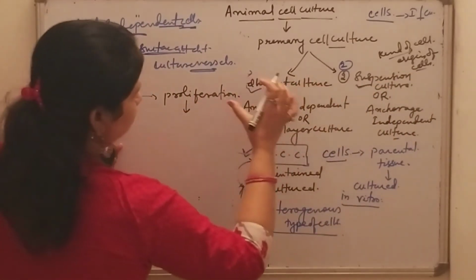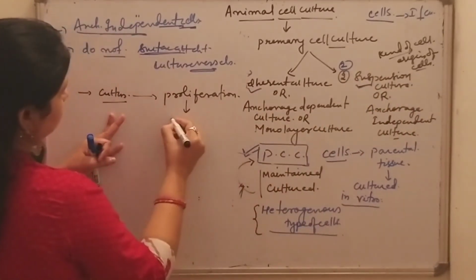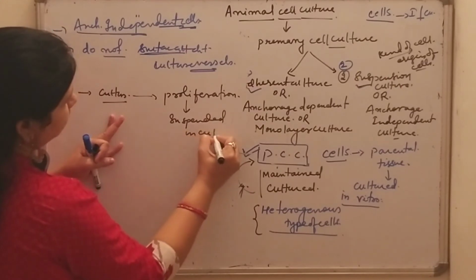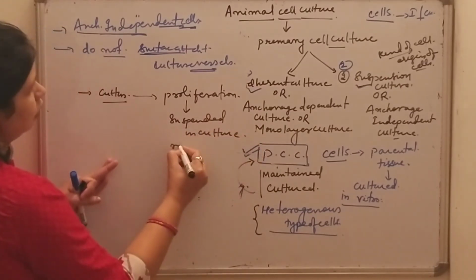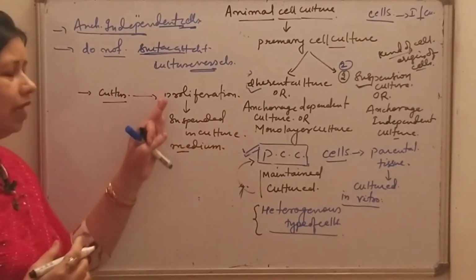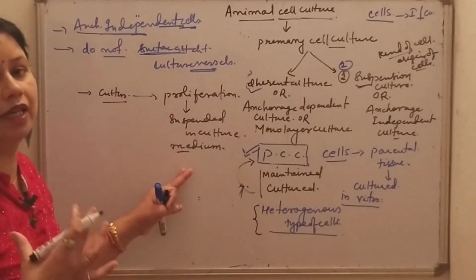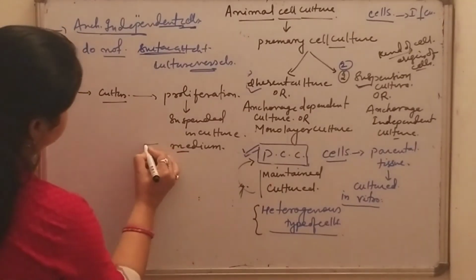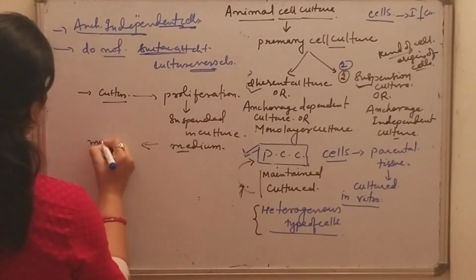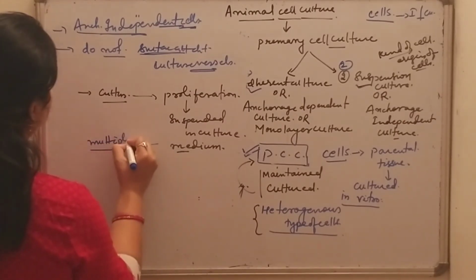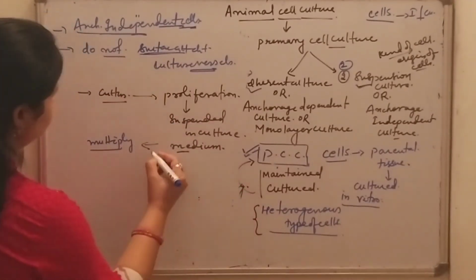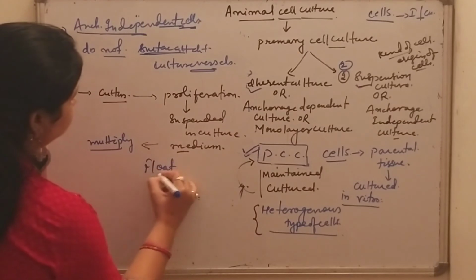So this is the name suspension culture. When the cells are suspended in culture medium, they are able to proliferate and multiply. Means simply the cells float in the medium.